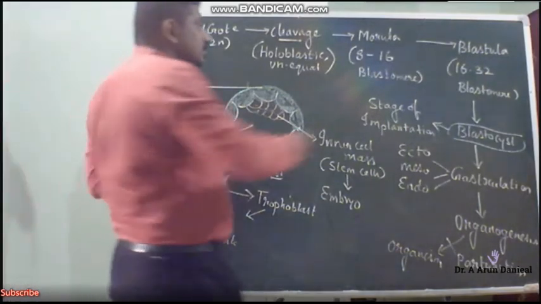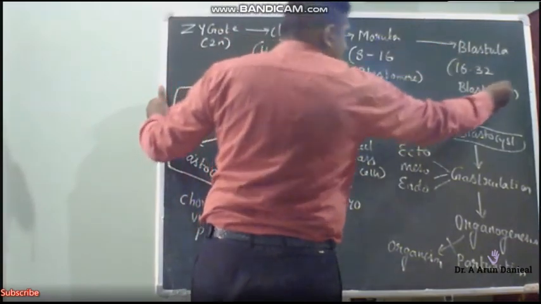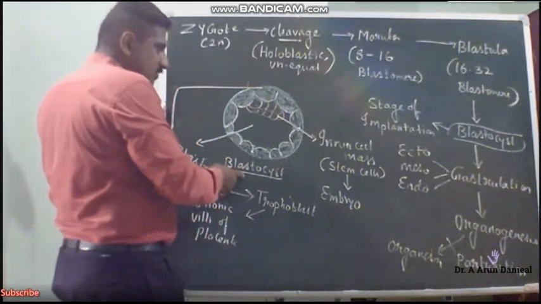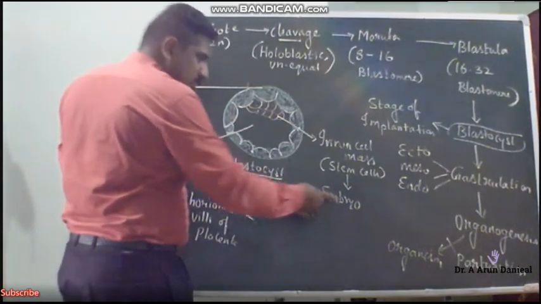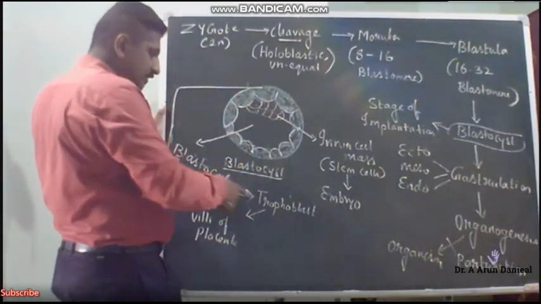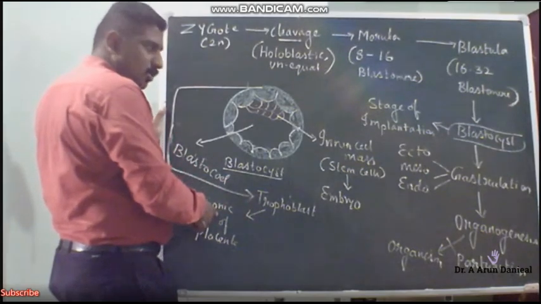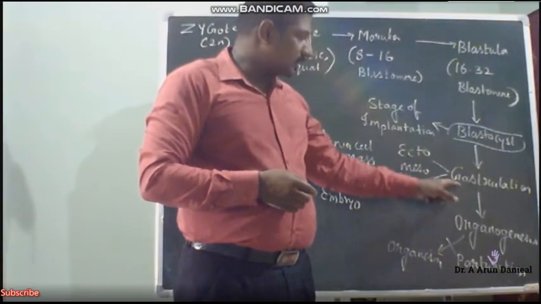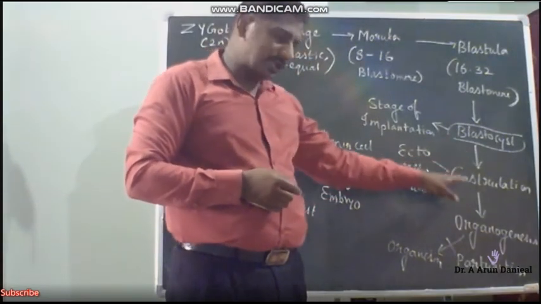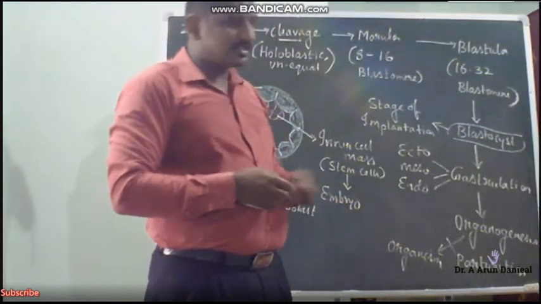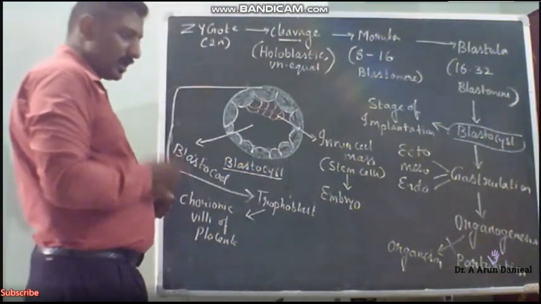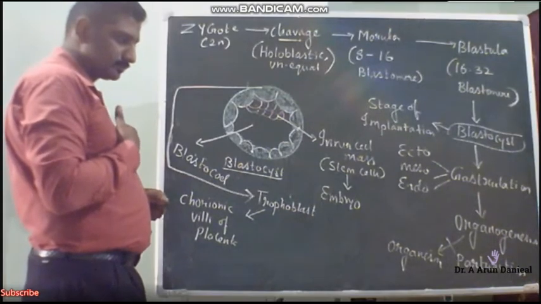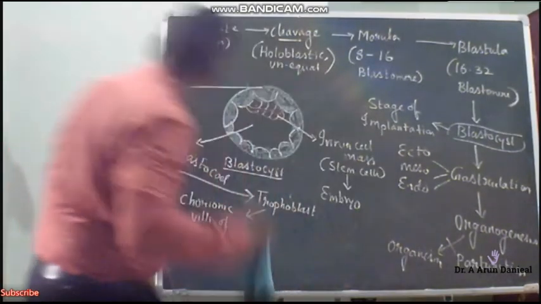When you look here, the blastula will transform into a blastocyst, the stage of implantation. The blastocyst has the inner cell mass which will transform into an embryo. Surrounding that we have the trophoblast which transforms into the chorionic villi of the placenta. Then it goes for organogenesis. For that, 3 embryonic layers are formed, called gastrulation, and after organogenesis a complete organism is formed. Any doubt in this, children? Okay.